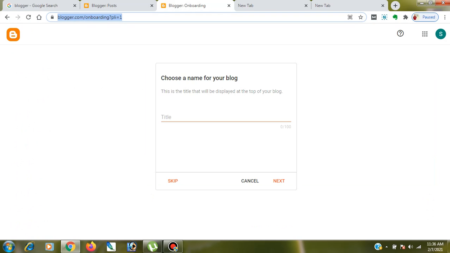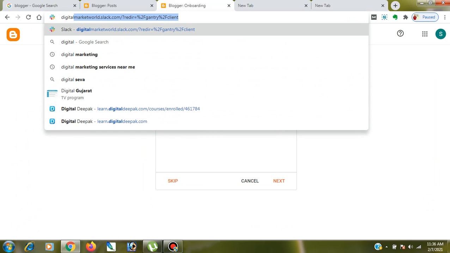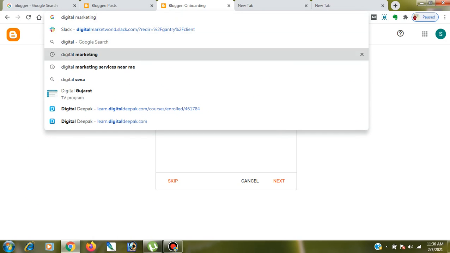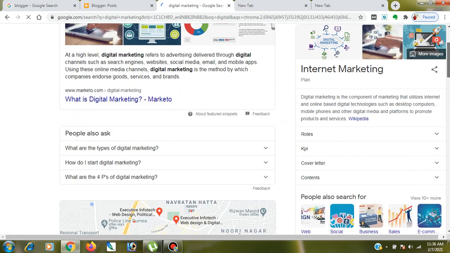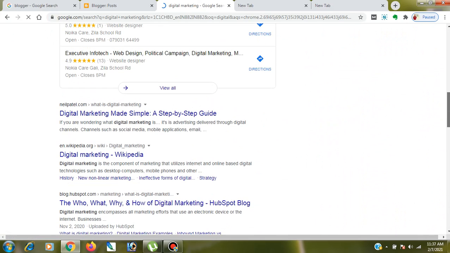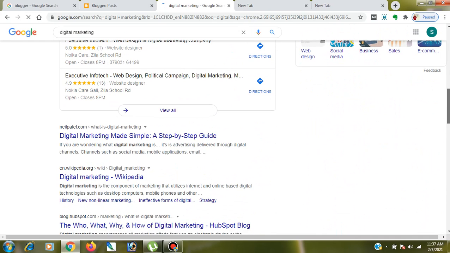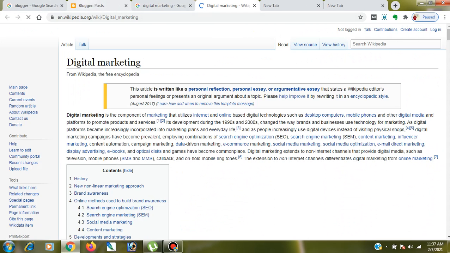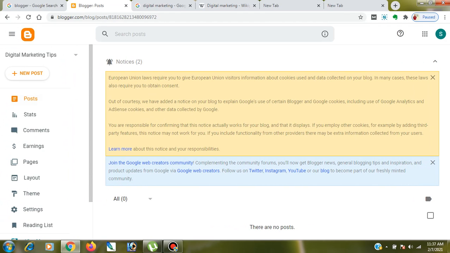For this I will be taking some content from the internet in order to move ahead with this digital marketing journey. I will be taking some content, not from Neil Patel, let's say from Wikipedia. But before moving ahead, let's see, this is the three dot menu. Once you click on it, it will hide the menu, and once you click again, it will open it.